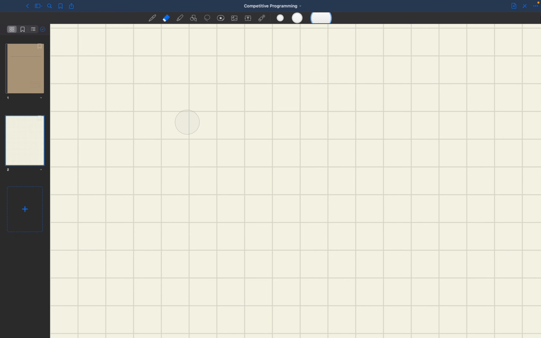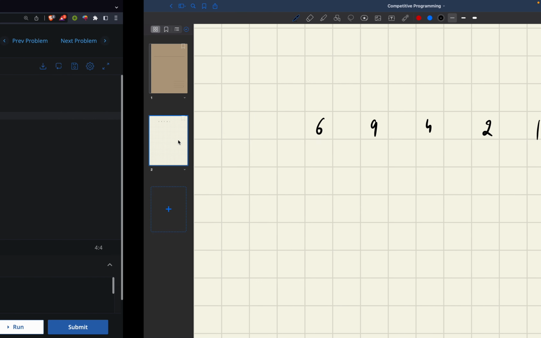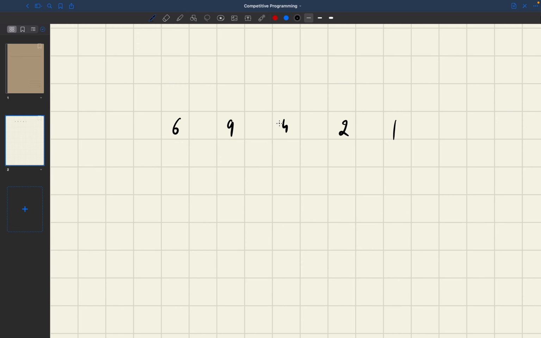So if we have this array, 6, 9, 4, 2, and 1, basically we want to know the number of distinct beauty values. So we want to know how many ways we can have distinct pair of a largest and a second largest, right?